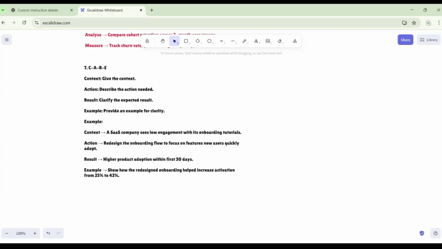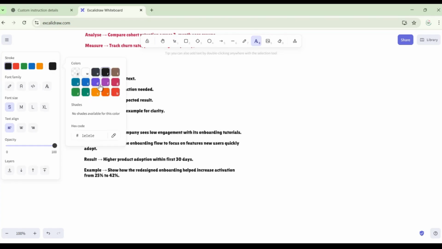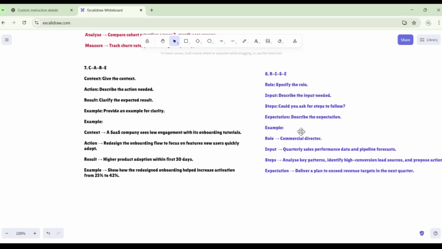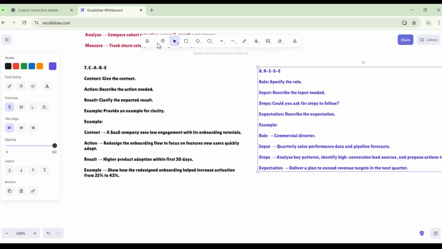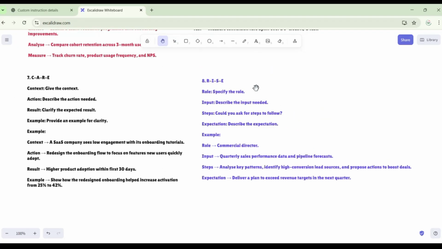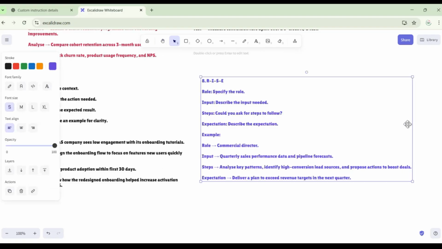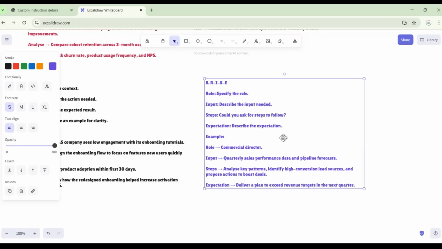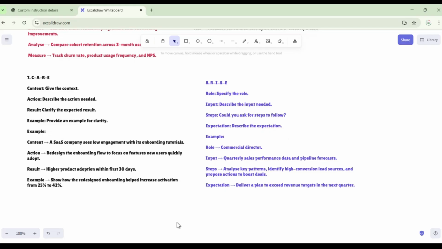Yes. Right. Next we also have RISE. Any idea what this RISE plan or RISE feature is? No. Okay, let me just give it. Just read this now, please. What does RISE stand for? Role, input, steps, expectation. Yes. I guess this is better.